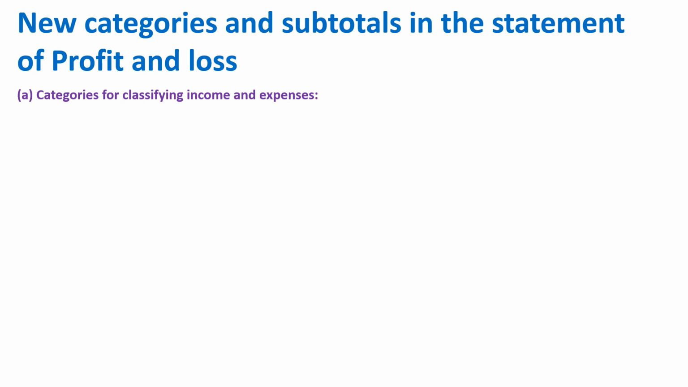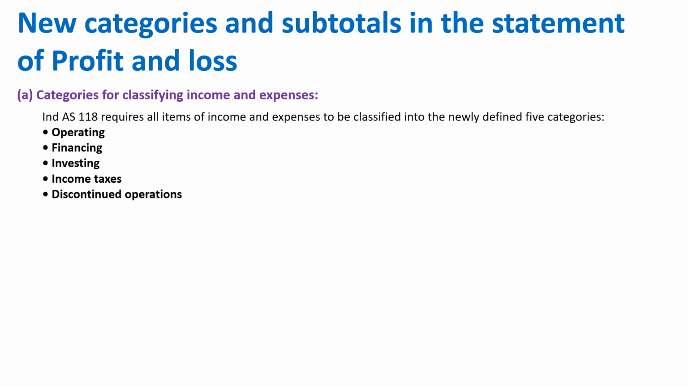Categories for classifying income and expenses. Ind AS 118 requires all items of income and expenses to be classified into five newly defined categories. So this Ind AS has defined five categories and all the income and expenses have to be classified into these five categories. And what are the categories? First one is operating, second is financing, then investing, income tax, and discontinued operation.